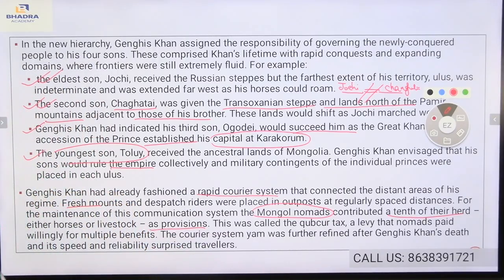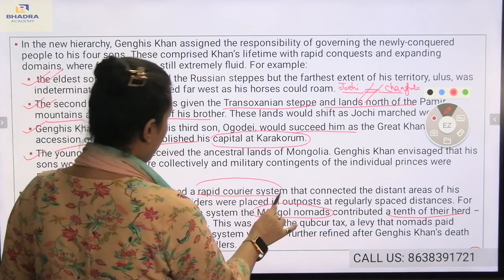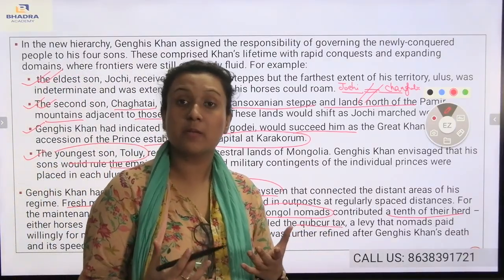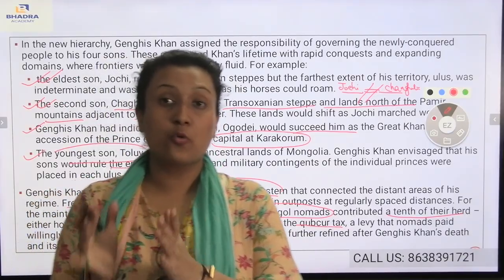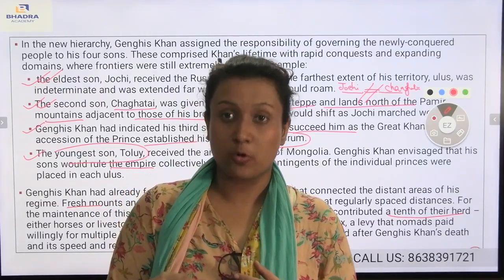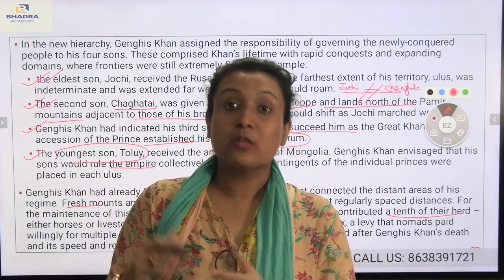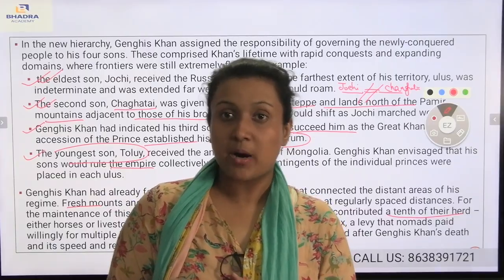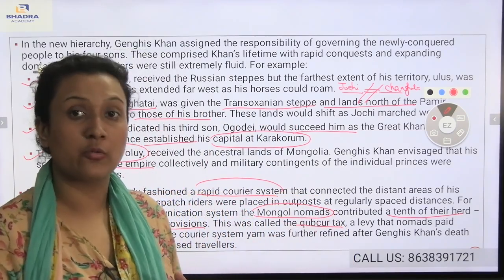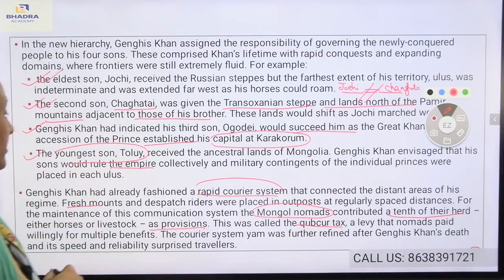This was called the qubchur tax, a levy that nomads paid willingly for its multiple benefits. The nomadic people of the Mongols paid one tenth of their livestock to the Genghis Khan Empire so that they could get these benefits. The courier system is also known as the Yam. Now, the courier system Yam was further refined after Genghis Khan's death, and its speed and reliability surprised travelers.